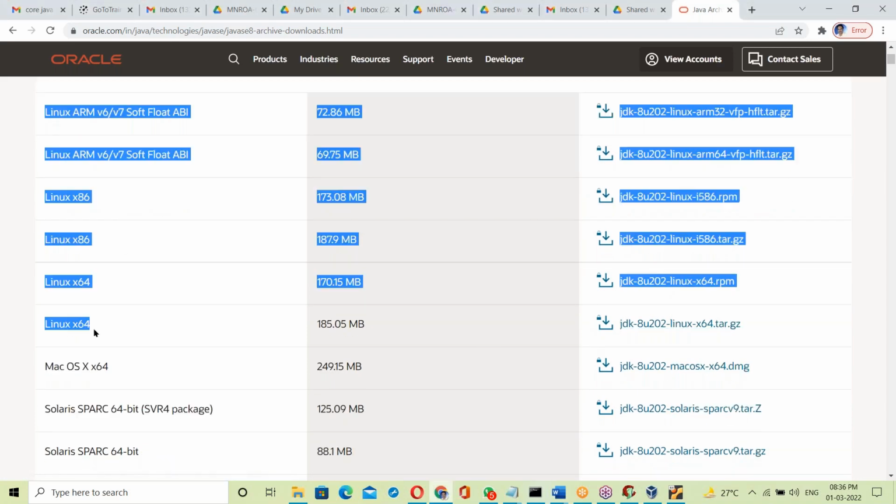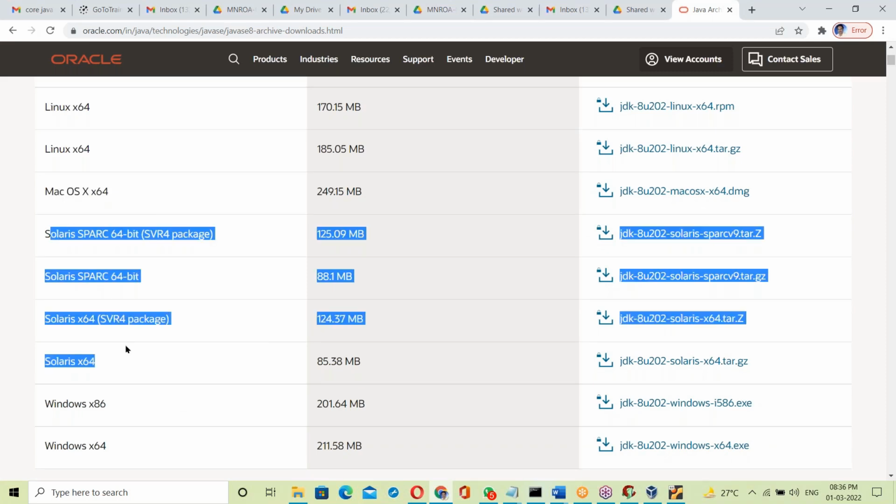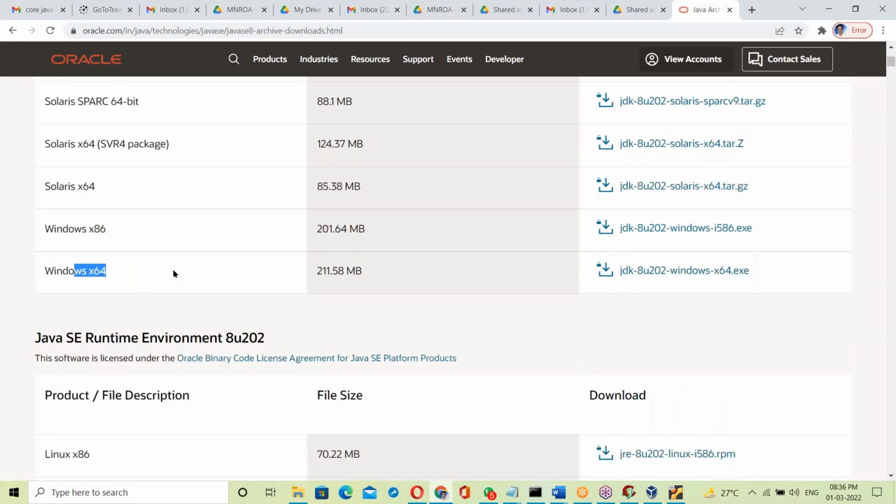JDK for Linux, JDK for Mac OS, JDK for Solaris, JDK for Windows OS. For Windows 10, the last one you have to download. You need not download, I'll provide it. JDK 8, 9, 11, 13. These three versions I'll provide.